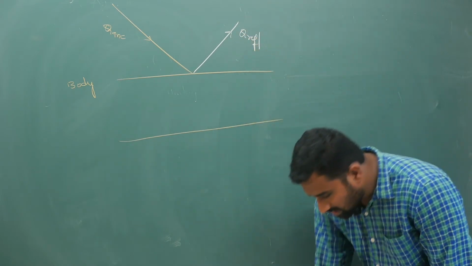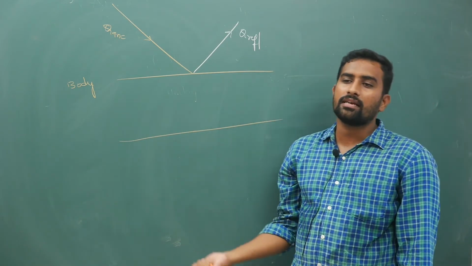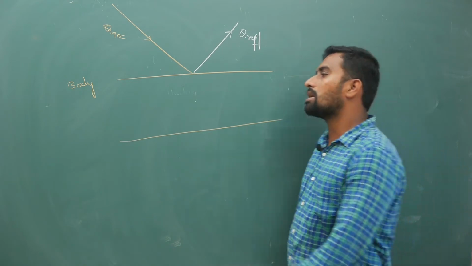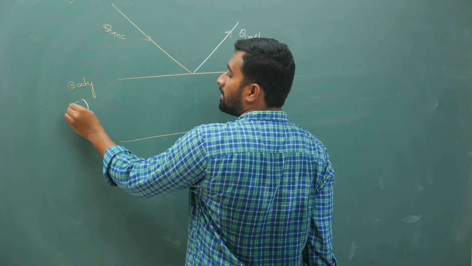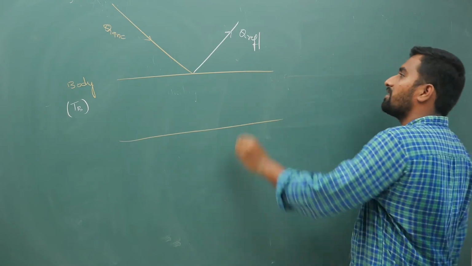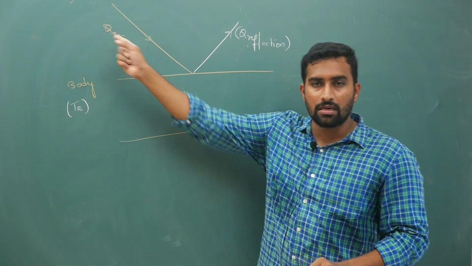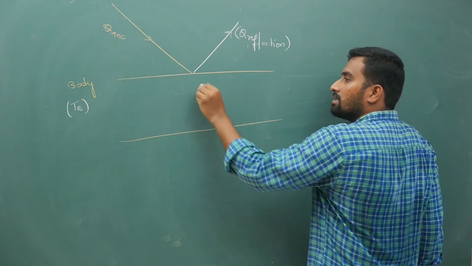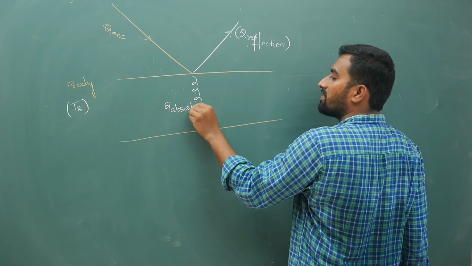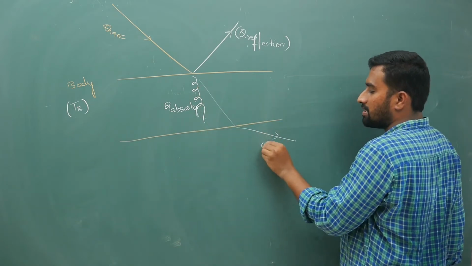Don't get confused between reflection and radiation. Radiation energy is because of internal temperature. Because of its own temperature TV, the body will emit radiation energy. That radiation is different, and this reflection is different. This reflection is because of incident light from some external source. Next, some portion of heat energy will be absorbed, and some portion will be transmitted.